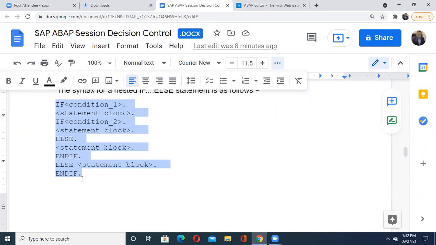So in this way, please remember, when you are writing if else if or their nesting, you have to keep track properly of their end if statements as well, where exactly your inner if is closing, where exactly your outer if is closing. Those details you need to put properly as a part of this particular if else if nesting.